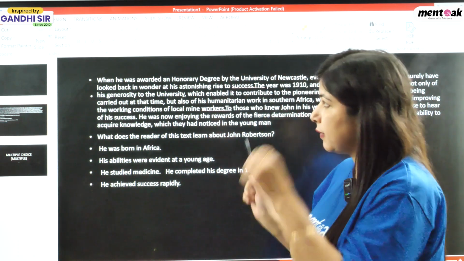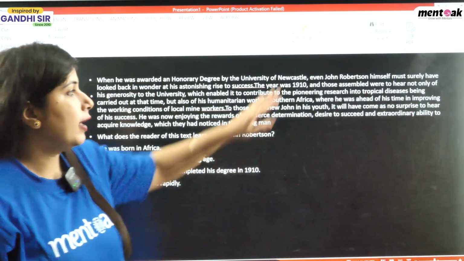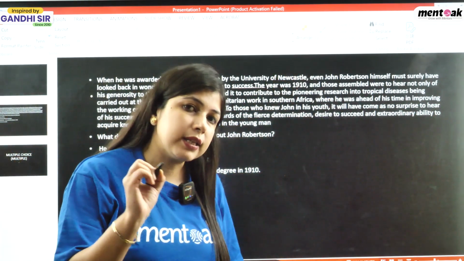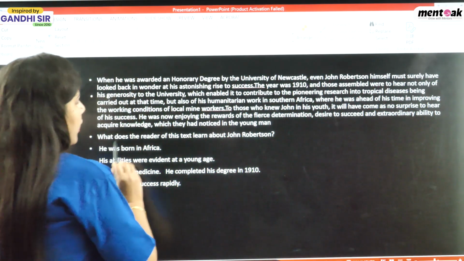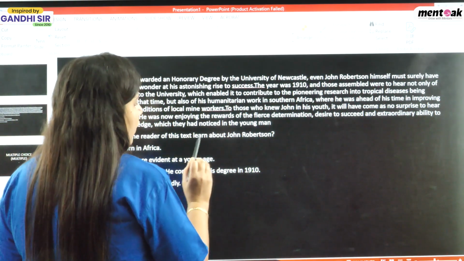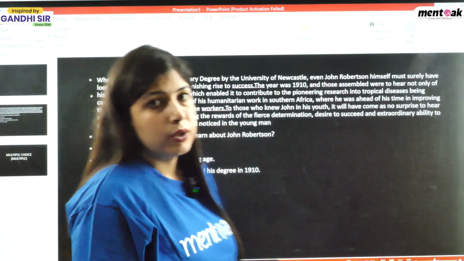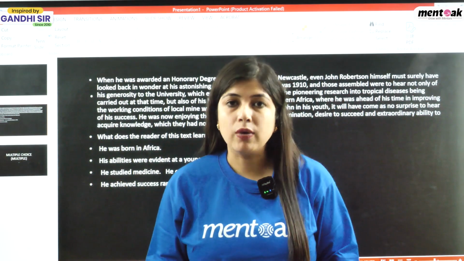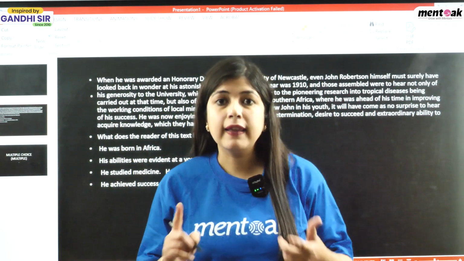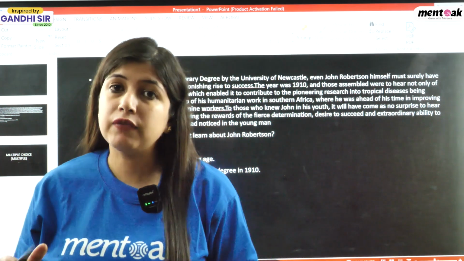Let's see. See students, you will have this kind of paragraph. Before reading the paragraph, you must read out the question first. Now, which one is the question? What does the reader of this paragraph learn about John Robertson? Now, students, you must know that if the question asks about something specific, then we have to find the same line which is given specifically.